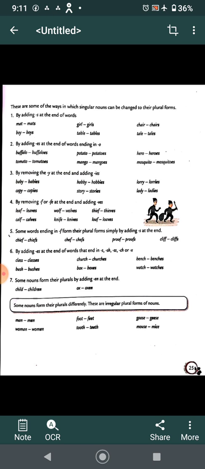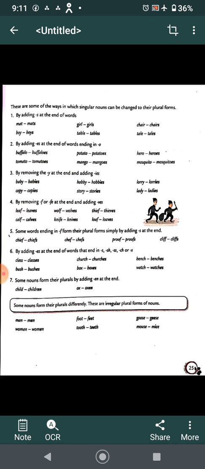By adding s at the end of the words, like mat, mats, boy, boys, girl, girls, table, tables, chair, chairs, tail, tails. By adding es at the end of the words ending in o: buffalo, buffaloes, tomato, tomatoes, potato, potatoes, mango, mangoes, hero, heroes, mosquito, mosquitoes.